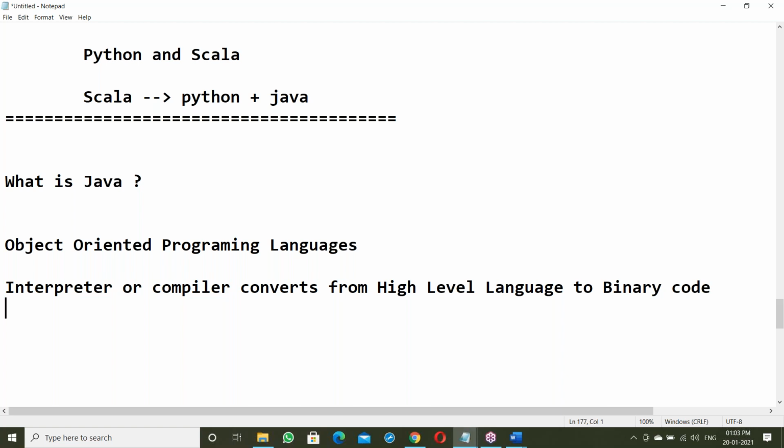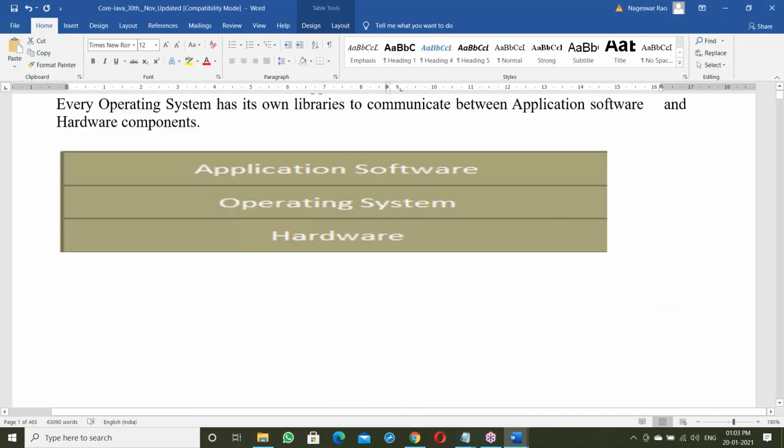What's the difference between interpreter and compiler? This is the most important topic. It is a compulsory interview question. What is an interpreter? What is a compiler? Does anyone have an idea? Both the interpreter and the compiler convert from high level language to low level language. Both are the same in that way, but there are many differences between these two. I should explain them point-wise.